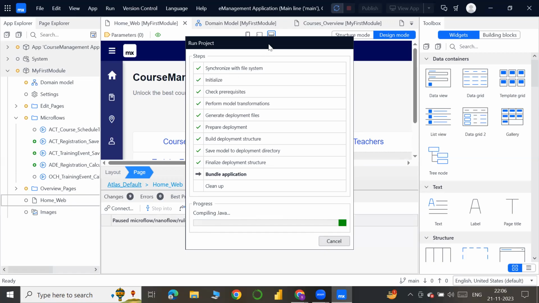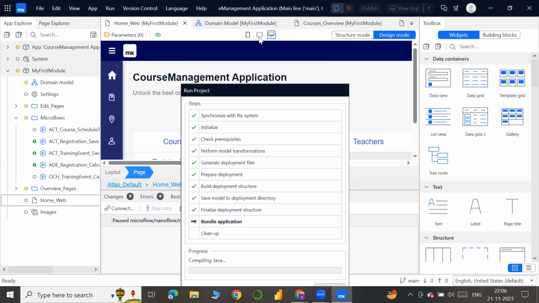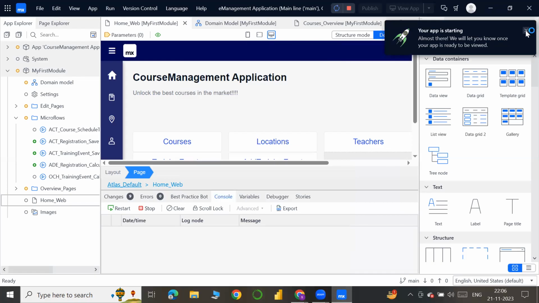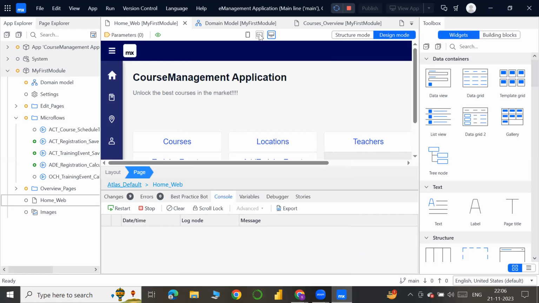See, another main advantage of Mendix is that you can see these 3 options. We can develop a web application, an application suited for tablet, and even mobile also. No need to develop them separately. We can develop simultaneously, no problem.